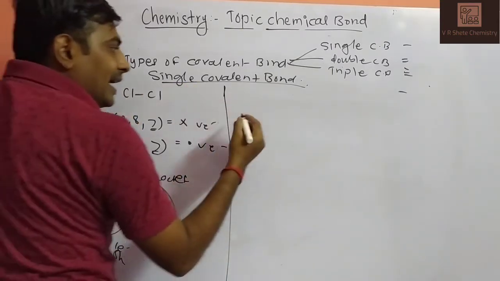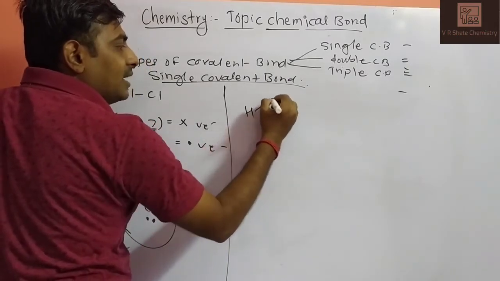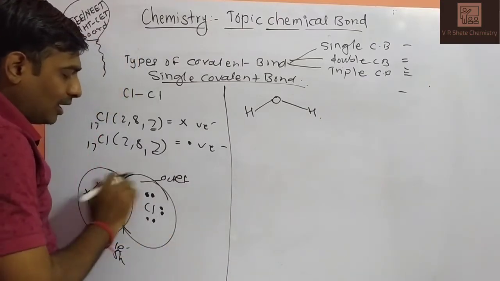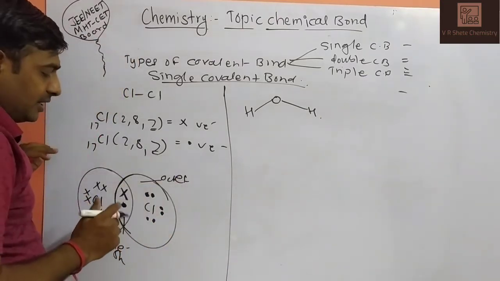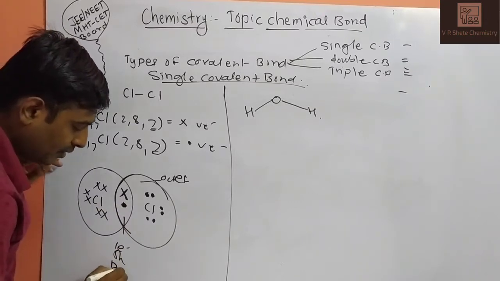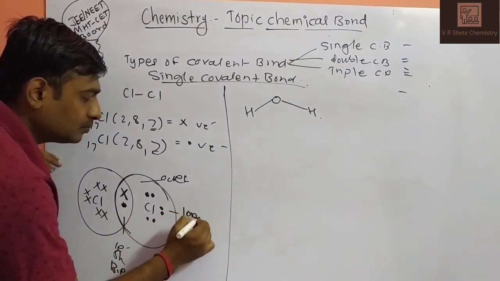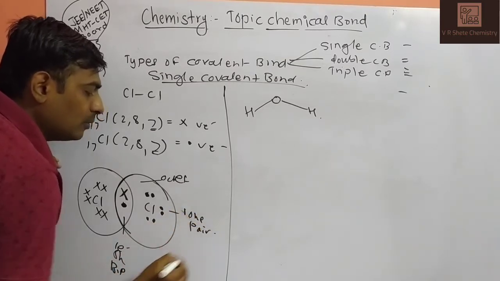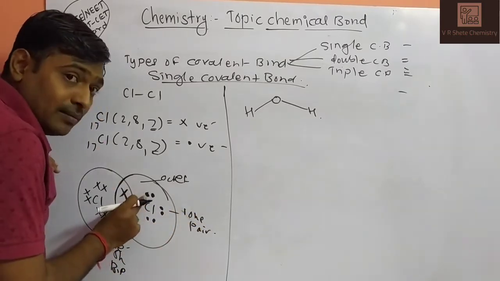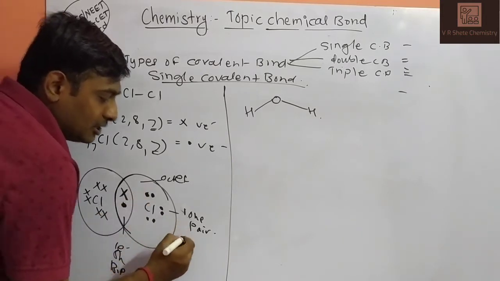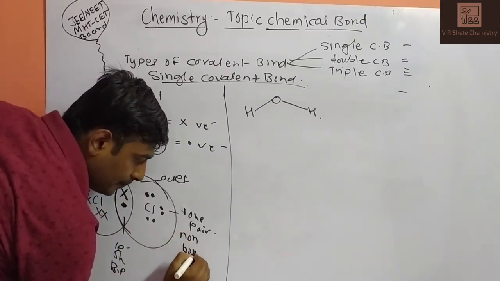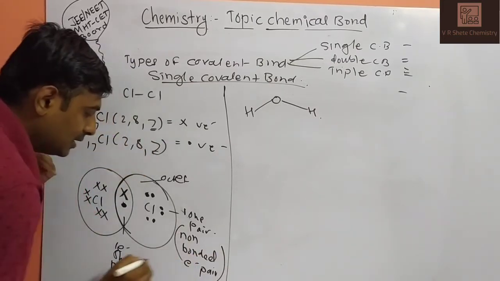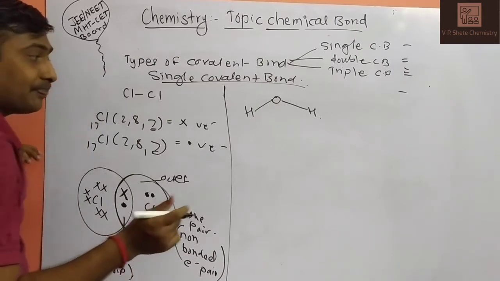Second, the electronic diagram of a water molecule. Water has an oxygen atom centrally, with bonds in which this is your bond pair and this is your lone pair. What is meant by lone pair? A non-bonded electron pair. These electrons are not bonded, so it is called a non-bonded electron pair, also called a lone pair, and this is the bonded electron pair, the bond pair.